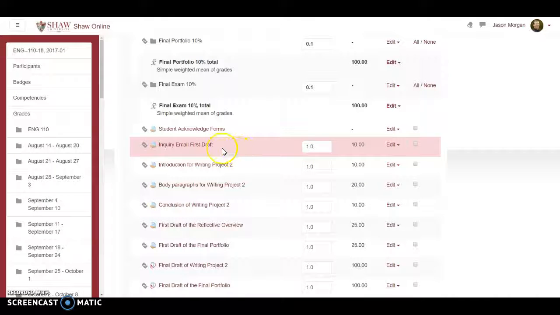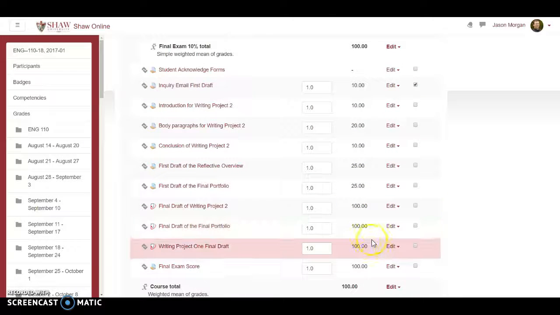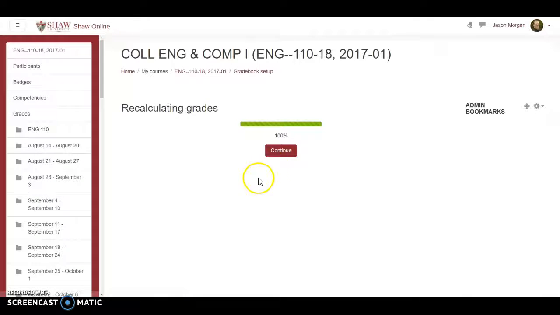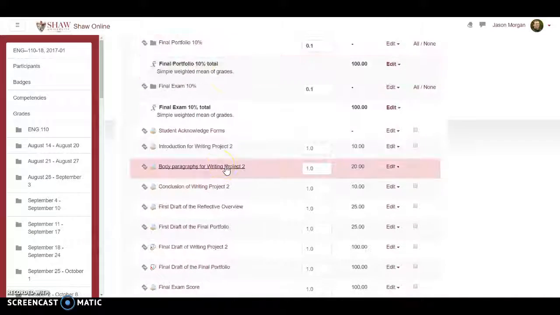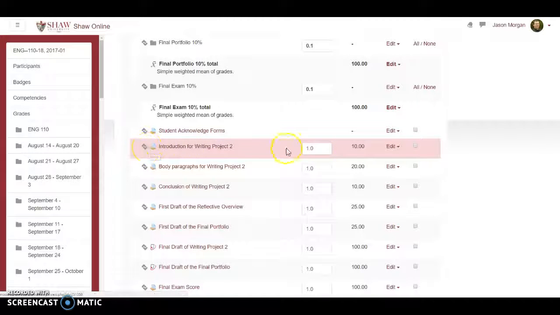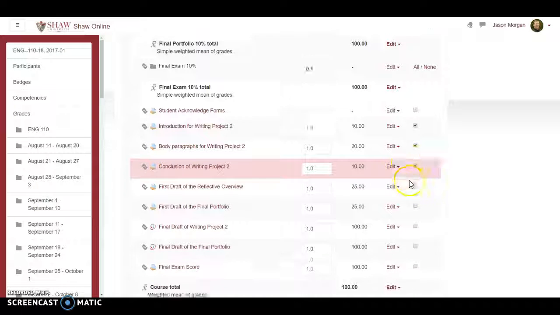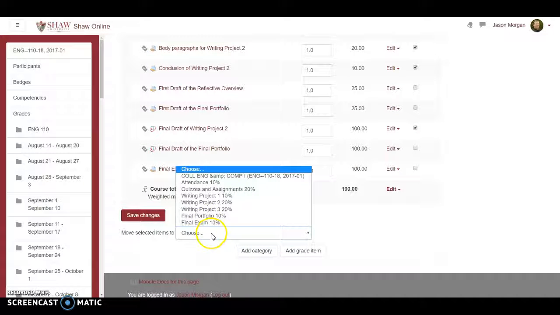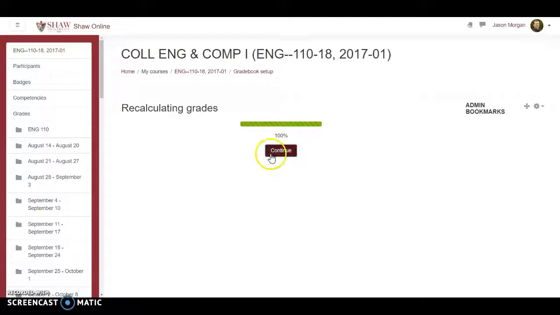Anyway, let's do this for Writing Project 1. There's Writing Project 1, and we want to move that to Writing Project 1. Continue. You kind of get the gist of this. Now we keep going down here. Writing Project 2. So we need the introduction, body paragraphs, conclusion, and then the final draft of Writing Project 2. That's all Writing Project 2 stuff. Move it to Writing Project 2. Continue.